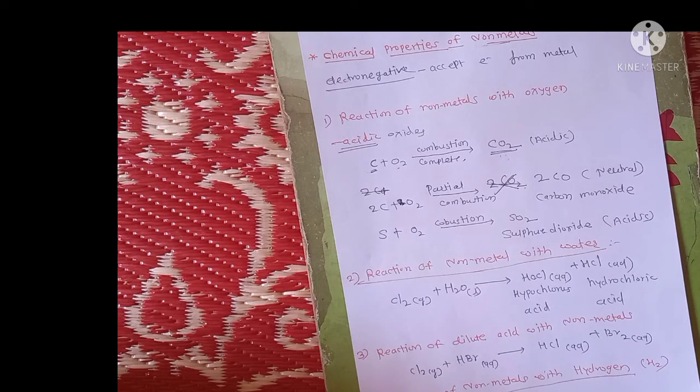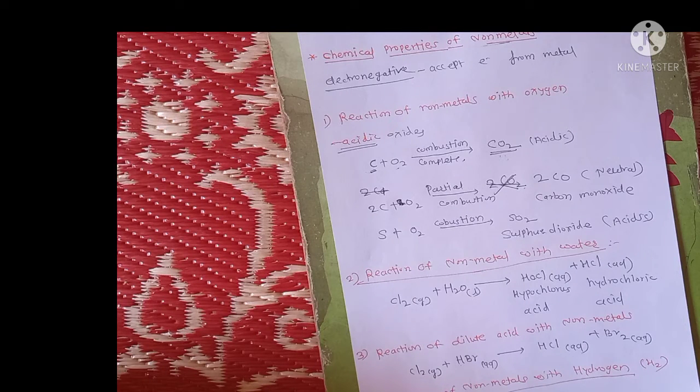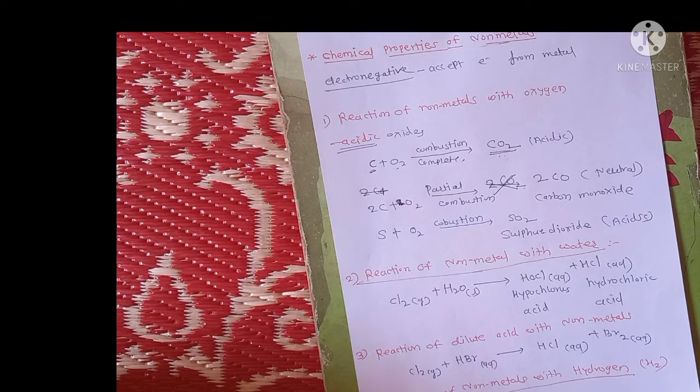Nitrogen reacts with hydrogen, and there is a formation of ammonia. Balance this reaction: N2 plus 3H2 gives 2NH3. Nitrogens are 2 here, and here also nitrogen atoms are 2. Hydrogens are 6 here, and here also hydrogens are 6. So it requires the iron catalyst.